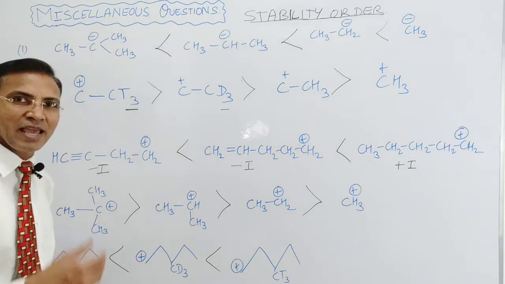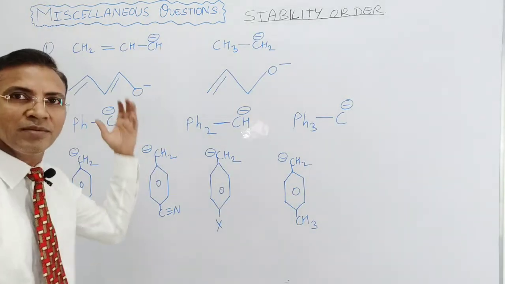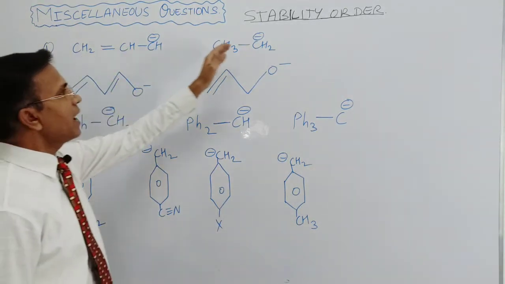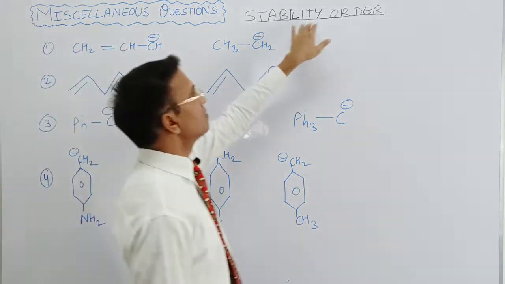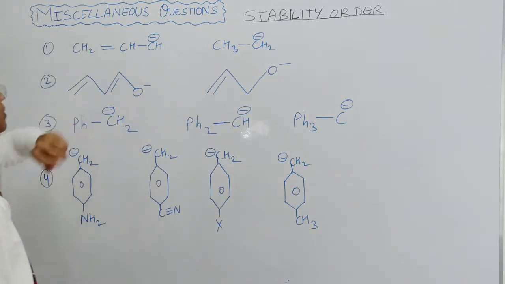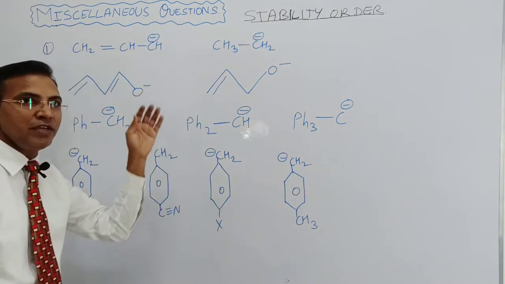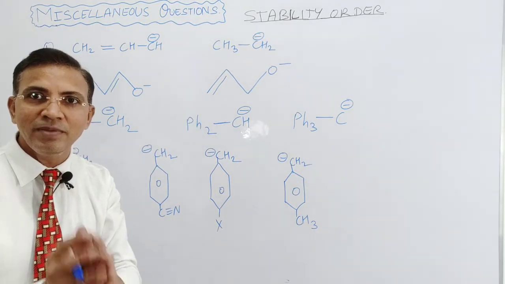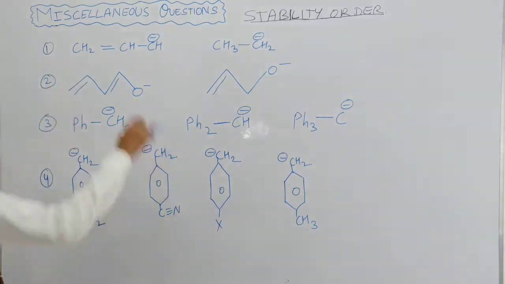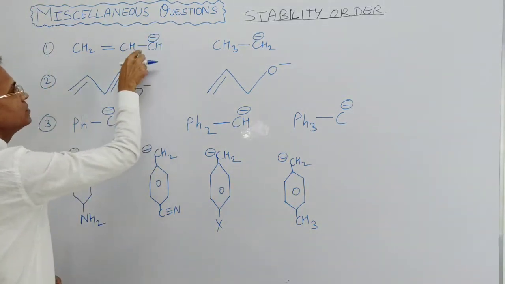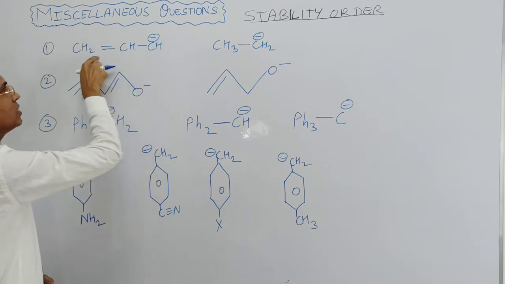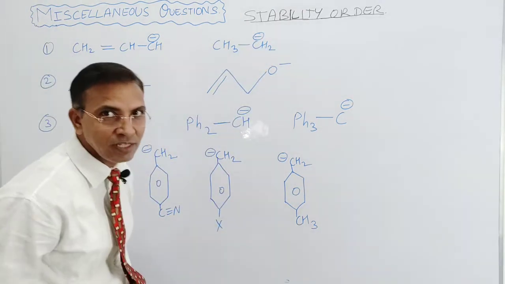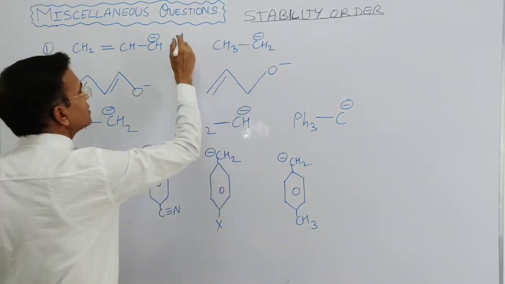Now come to the next. Here are some more questions. The first question is an anion and we have to find the stability order. So carbanion, and we have to see whether resonance is there or not. If resonance is there, then it will become more stable, right? So here the negative sigma double bond comes in resonance; here the negative sigma, neither kind of resonance is there. So it is more stable than this.